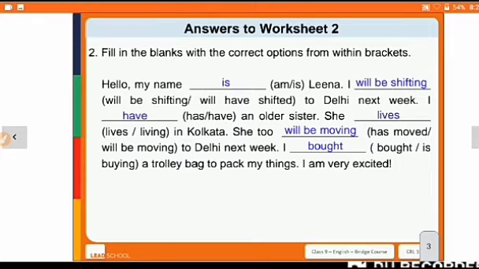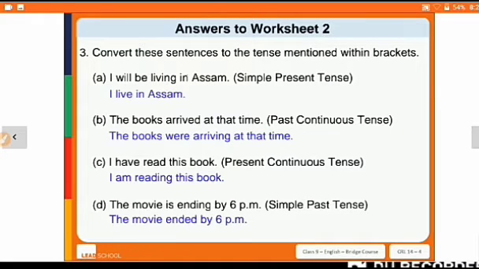Of course. So students, here your second worksheet is there, so just write it down in your fair book. Okay, let's move with the third question. Convert the sentence to the tense mentioned within brackets. ब्रैकेट में जो टेंस दिया है उसमें हमें कन्वर्ट करना है. सो द फर्स्ट इज आई विल बी लिविंग इन असम.